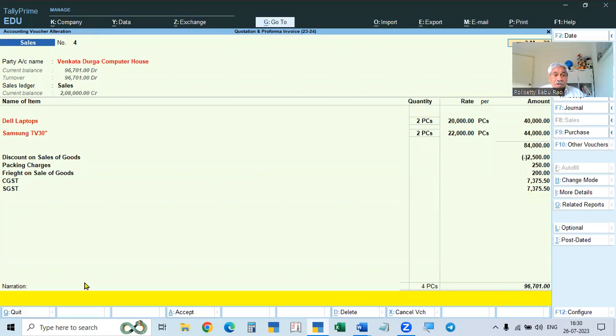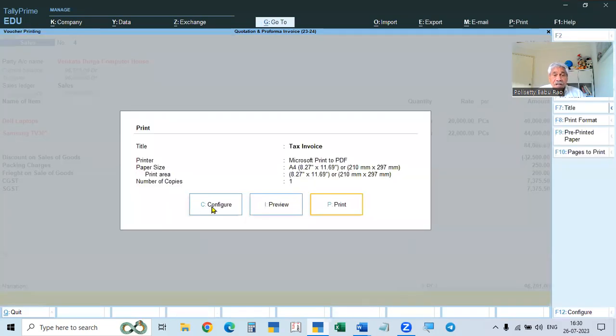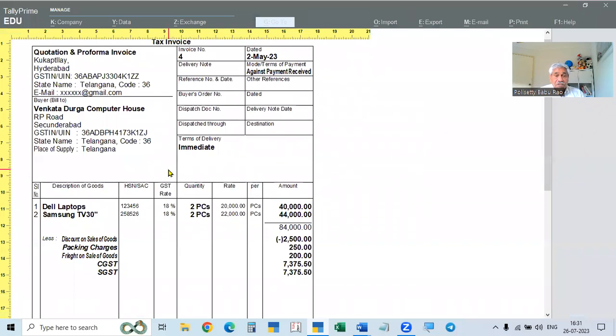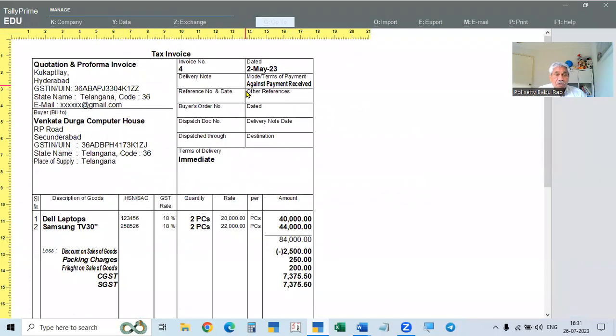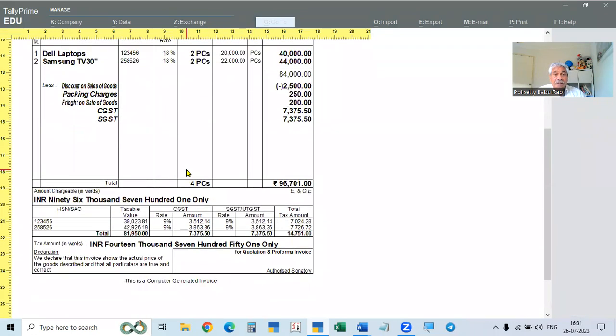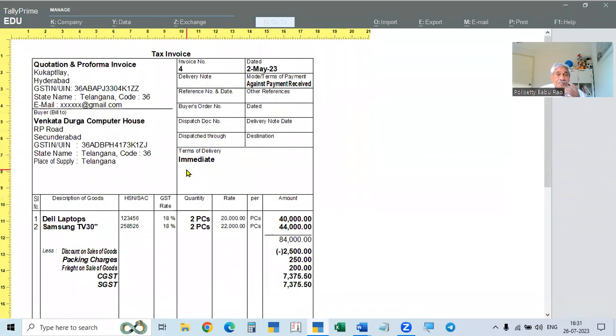Go to page up. Okay. Page up. Go to print page and see here, preview. F4, this one. F4 is a zoom. So everything is there. And here, if you want to give our bank detail, because we are giving the invoice